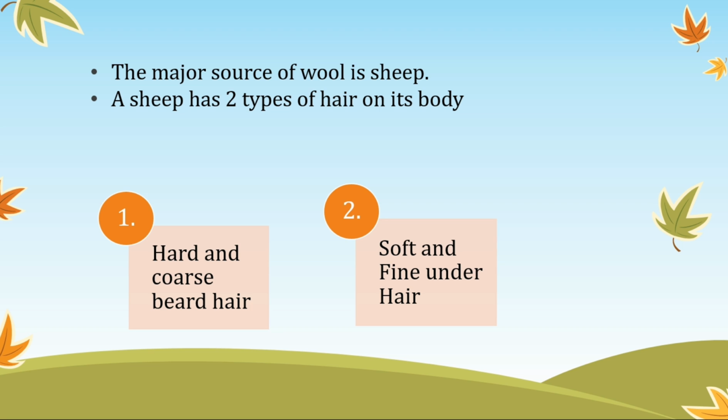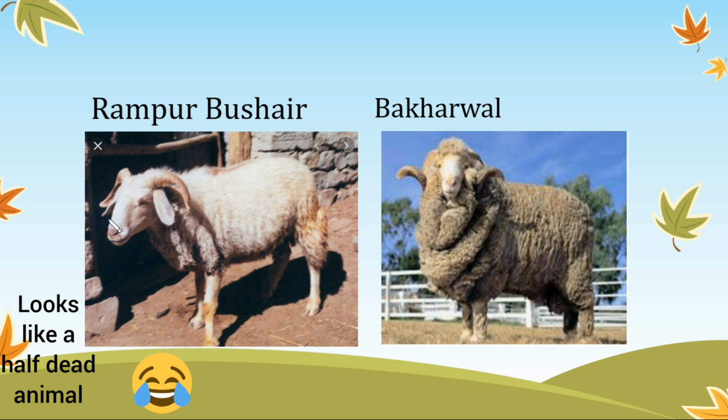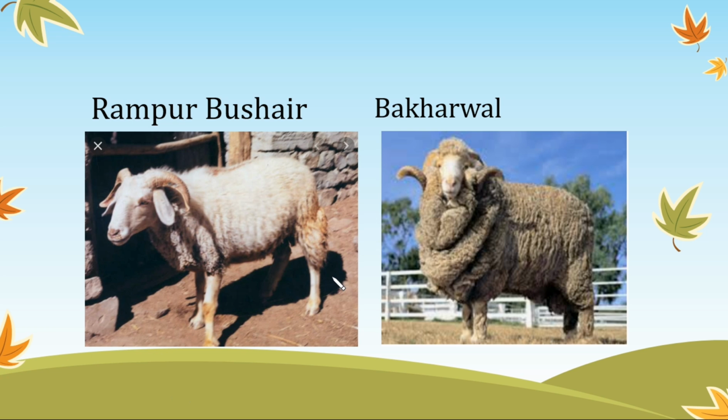Now the major source of wool is sheep, as it's very common, and sheep has two types of hair on its body, which are hard coarse beard hair and soft and fine under hair. Now this is how the Rampur Bushehr looks after it's shaved. After the fleece of the sheep is removed, it looks like this. But over here they're showing it a bit further along, while the fleece is growing. And this is Bakharwal sheep when it's full of fleece.